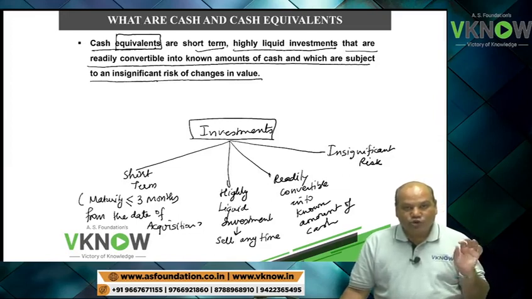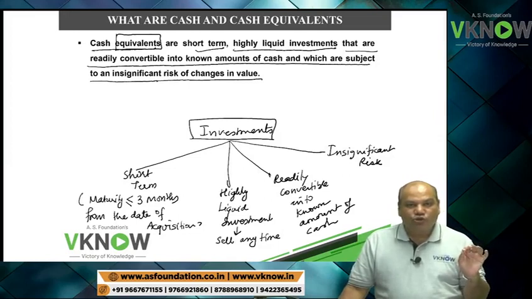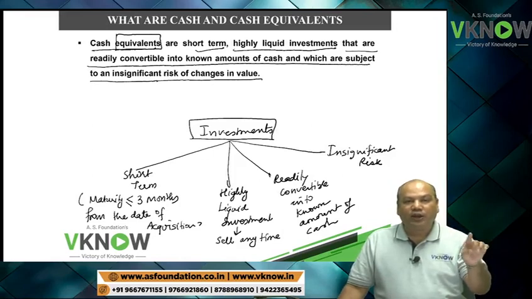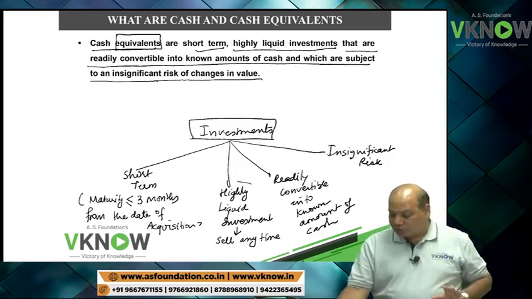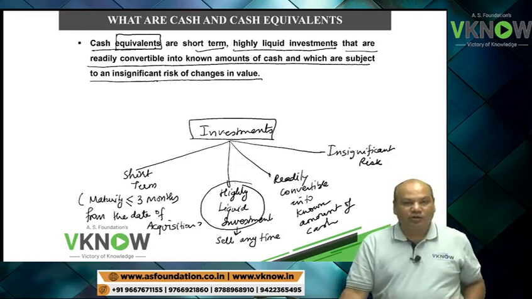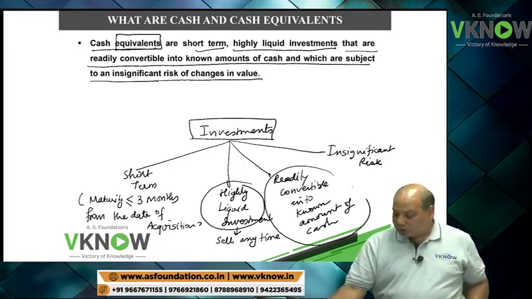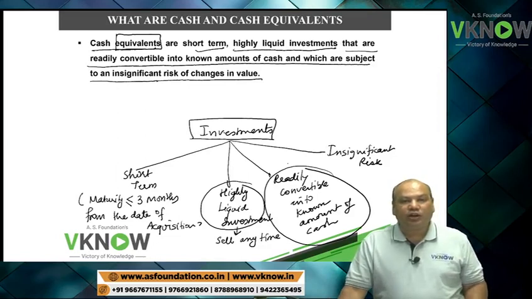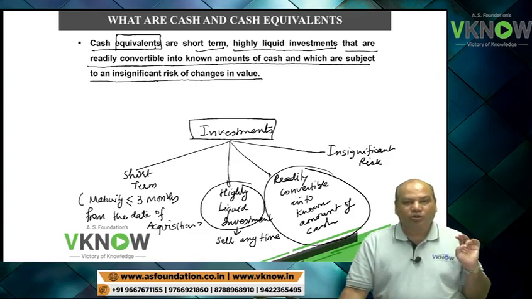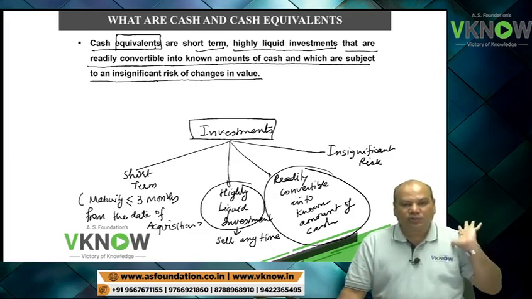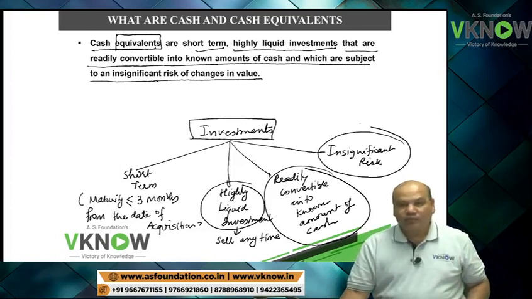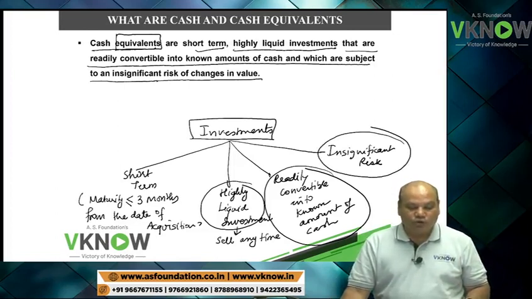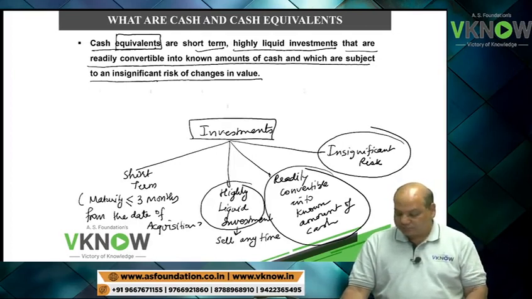First feature is short term. Short term means maturity should be less than or equal to 3 months from the date of acquisition. It should be a highly liquid investment, easy to sell. You should be able to sell it easily and get a known amount of cash. So if I have a bank FD of 3-month maturity, I know that I will receive this amount, and it should not carry significant amount of risk. So the risk is very, very low, almost negligible risk.